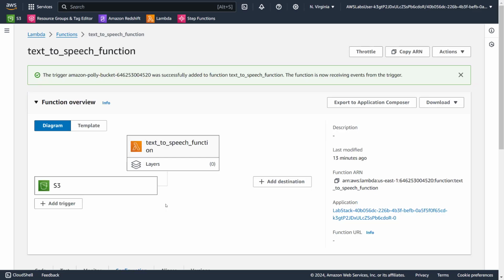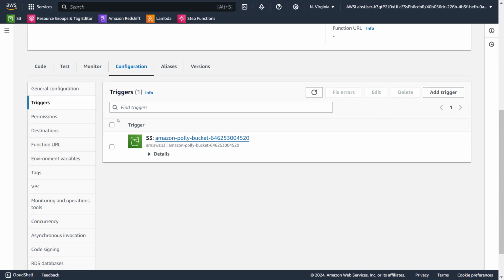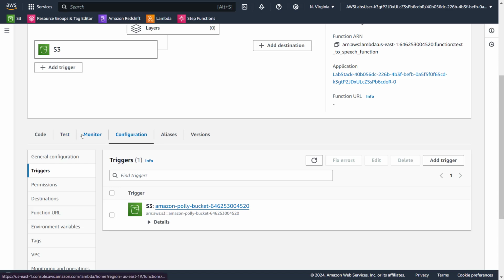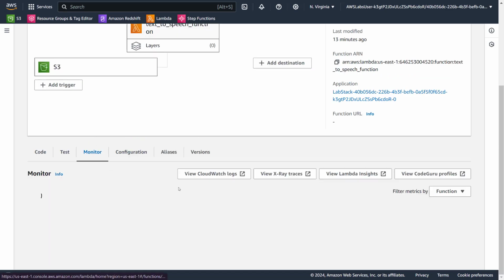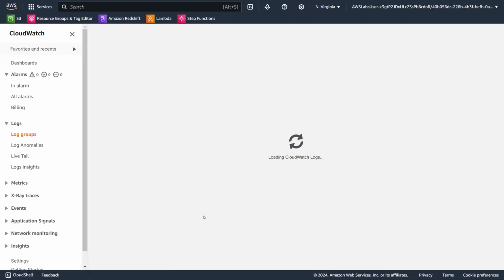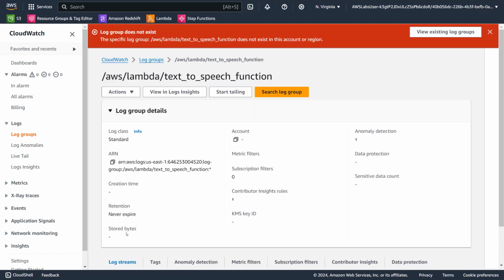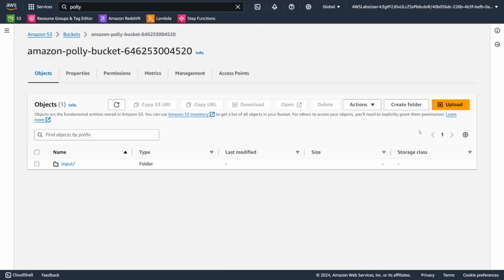Okay, that's fine. Let's go to Lambda and let's click on monitor. Let's go to CloudWatch logs. If it is enabled, you will see the log and it will tell you if there is something wrong. Sometimes it might be missing some input or etc. Okay, they are not logging it. Awesome. Or maybe it's not even triggered.